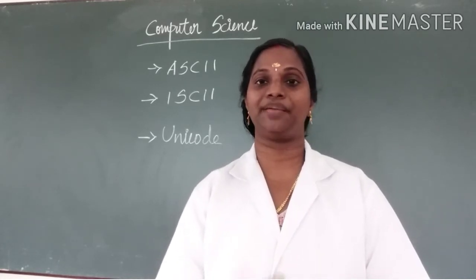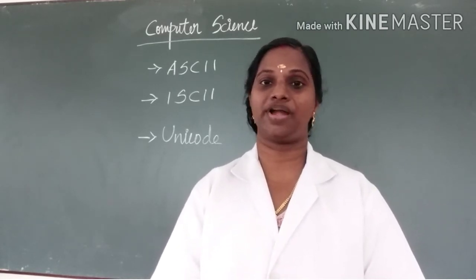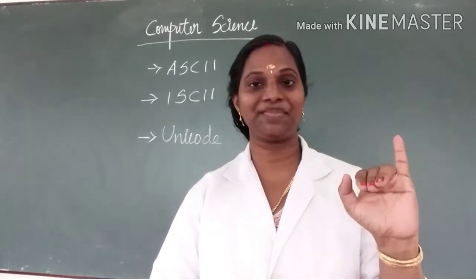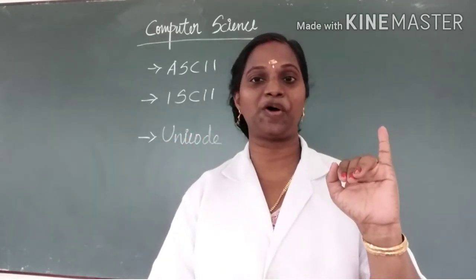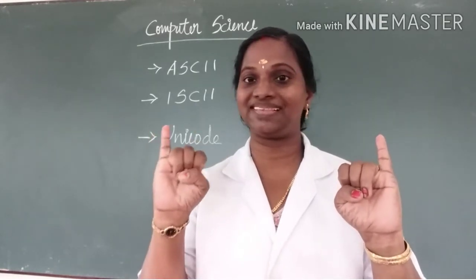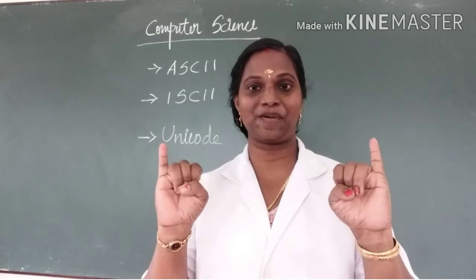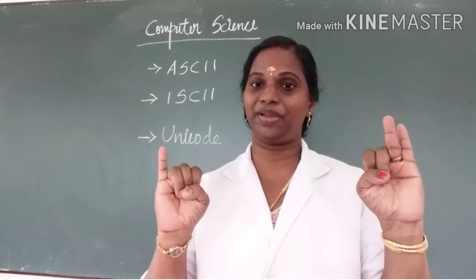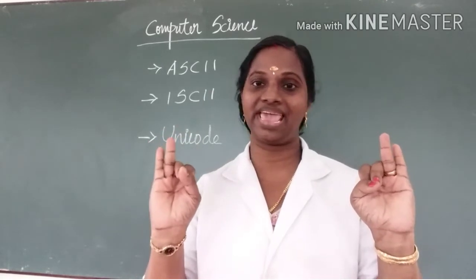Now let's compare these two encoding schemes, ASCII and ISCII. ASCII means American Standard Code for Information Interchange, and ISCII means Indian Standard Code for Information Interchange. ASCII is 7-bit code, ISCII is 8-bit code.